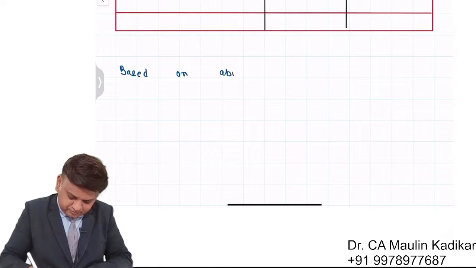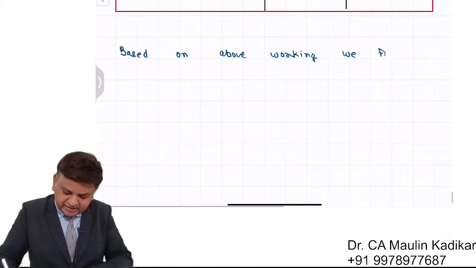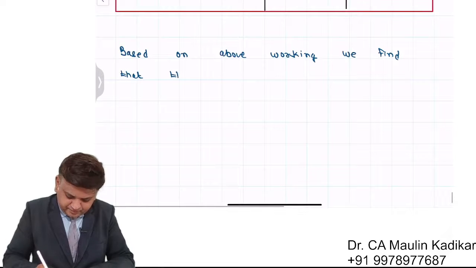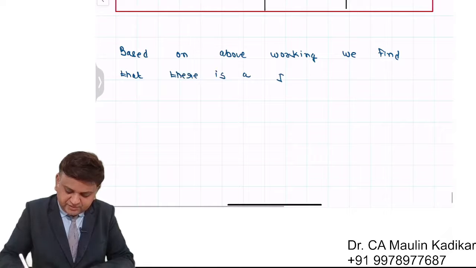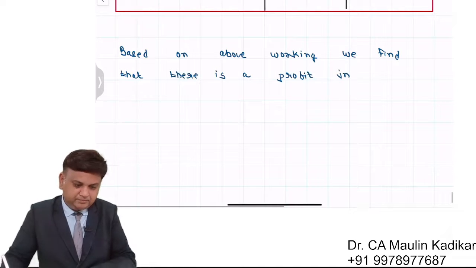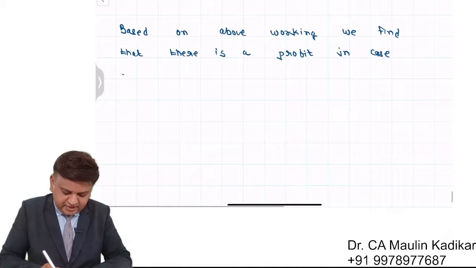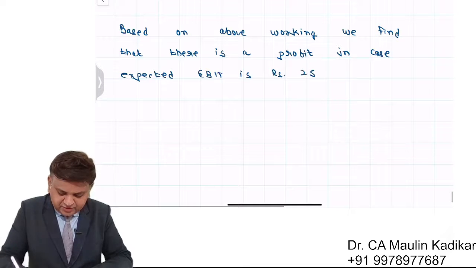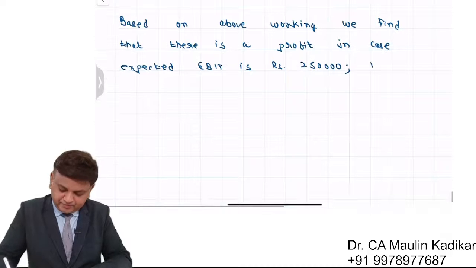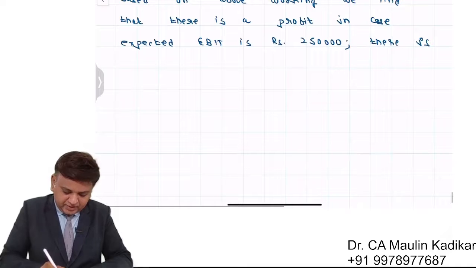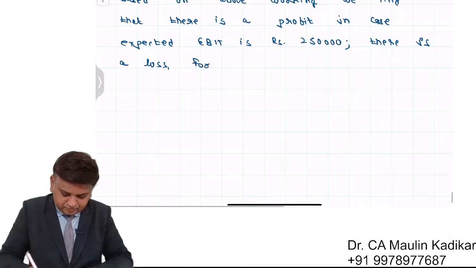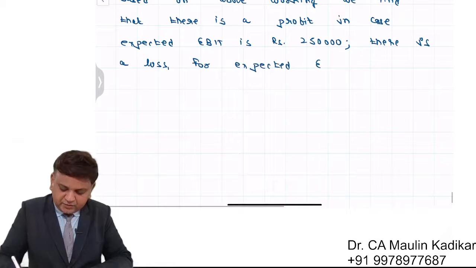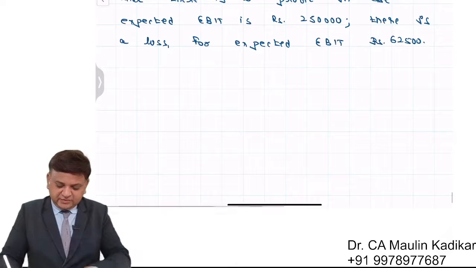Please write the answer further. Based on the above working, we find that there is a profit in case expected EBIT is rupees 2,50,000, comma, there is a loss for expected EBIT rupees 62,500. Write it down in paragraph form.